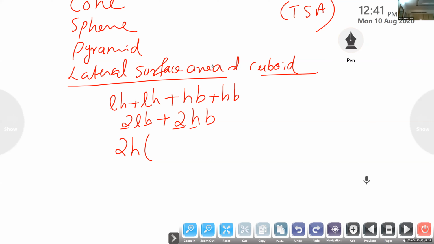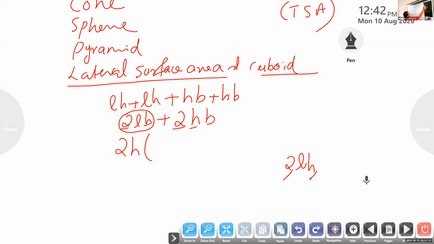No, I'm asking about this first term. From this single term, 2H I took outside. What is remaining? Joseph, what is remaining there? No, from 2LH I took 2 and H. What is remaining there? L, only L.